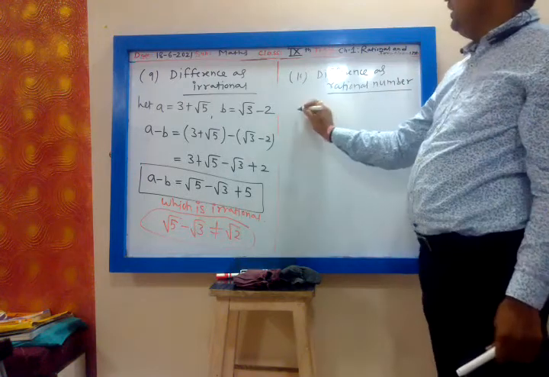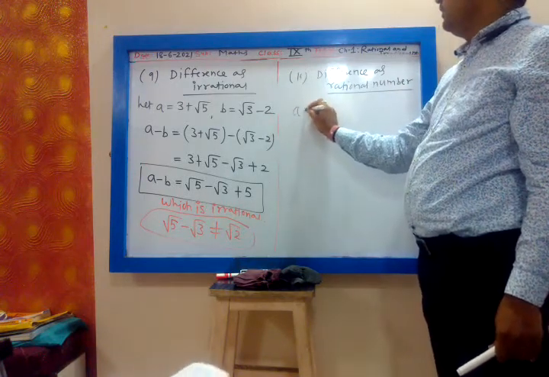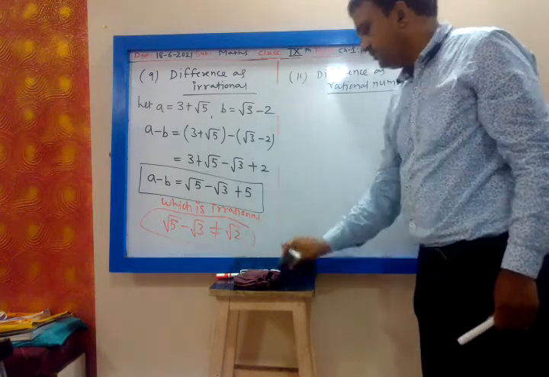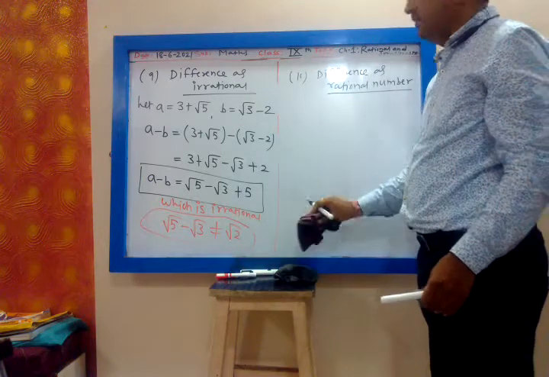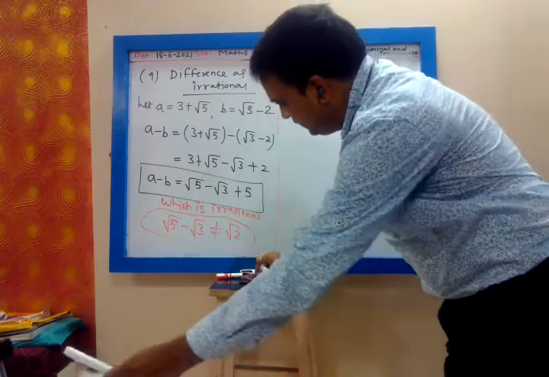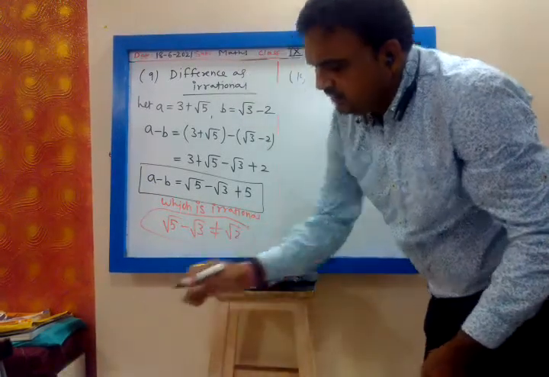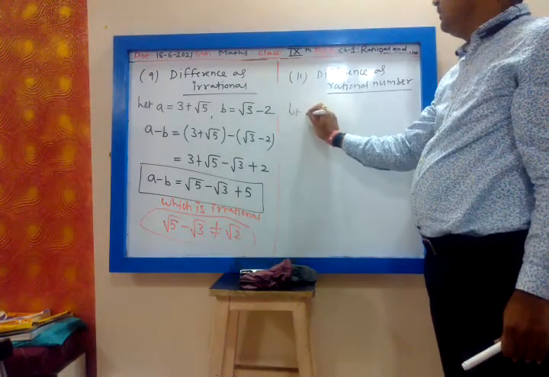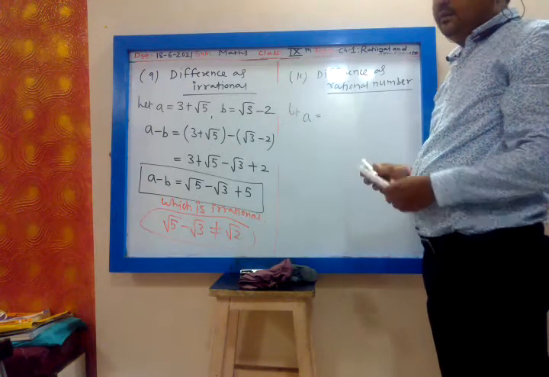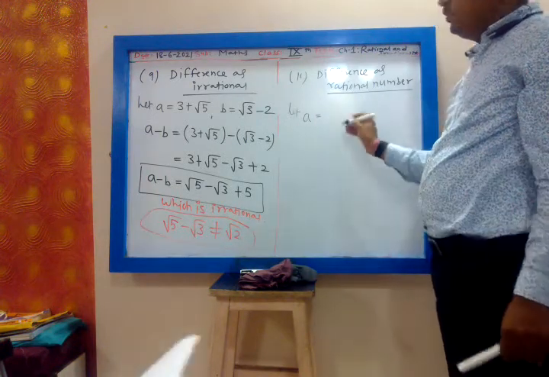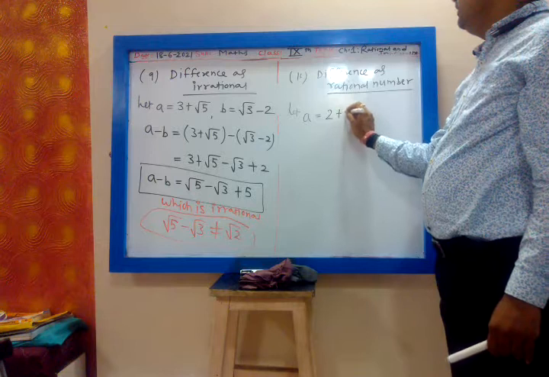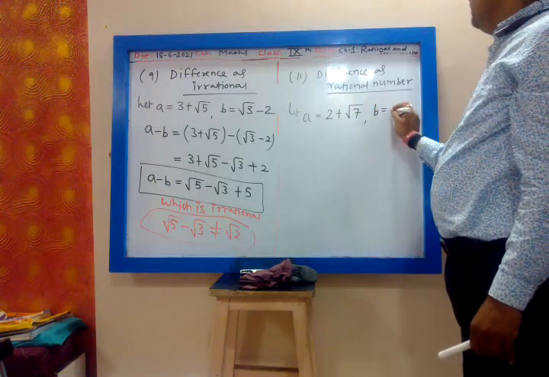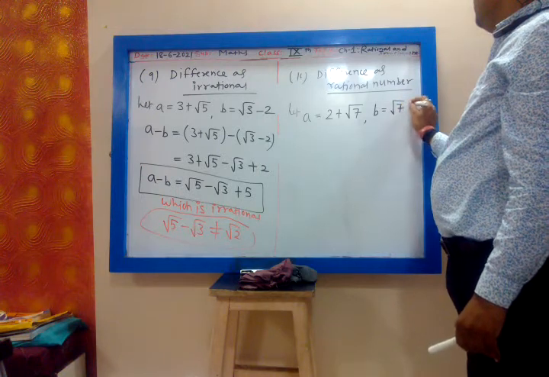So you can take a as, yes, you can take any two numbers. So let a be equal to 2 plus root 7. You can take any number. And b is equal to root 7 minus 1.